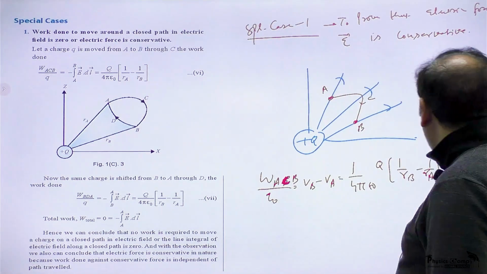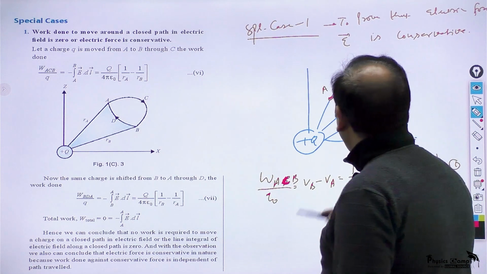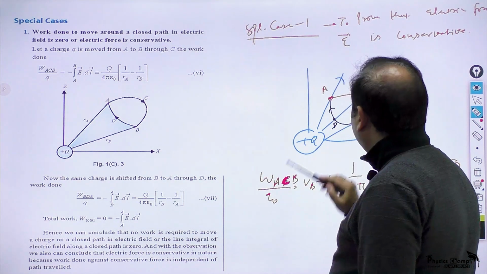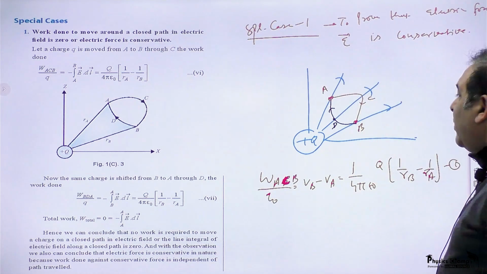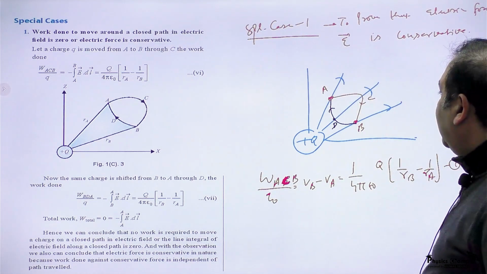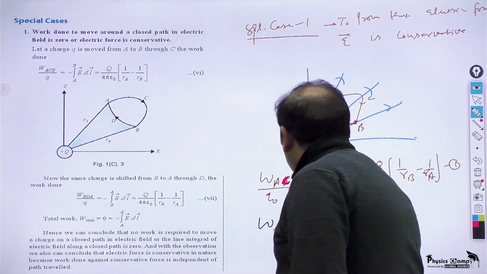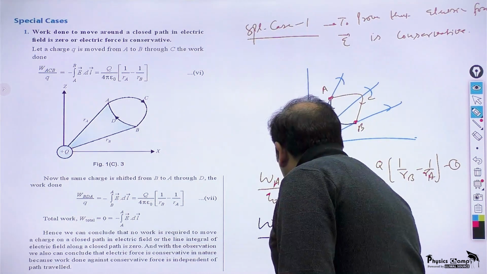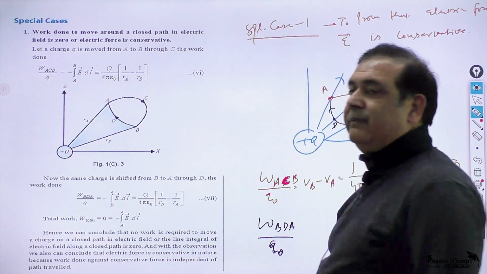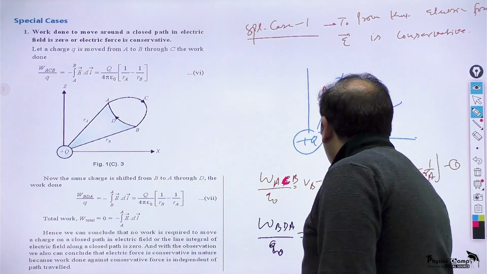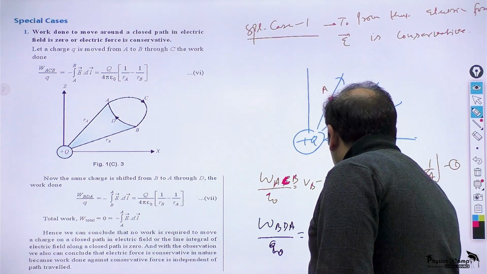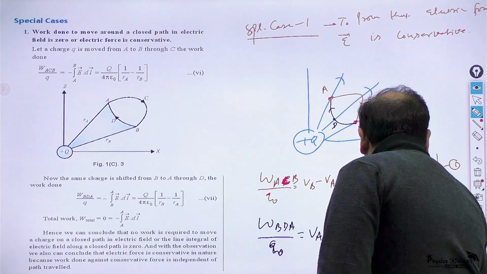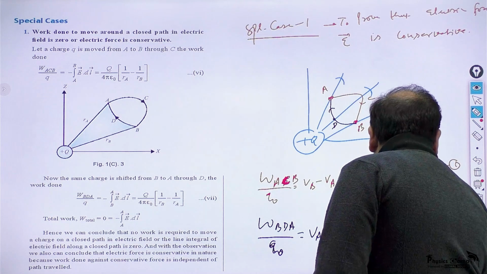Now if I ask, what work is required to move it from B to A through path D? Now it is moving through path D to A. So work required to move it from B to A will be VA minus VB. So it is 1 by 4 pi epsilon naught Q into 1 by RA minus 1 by RB.